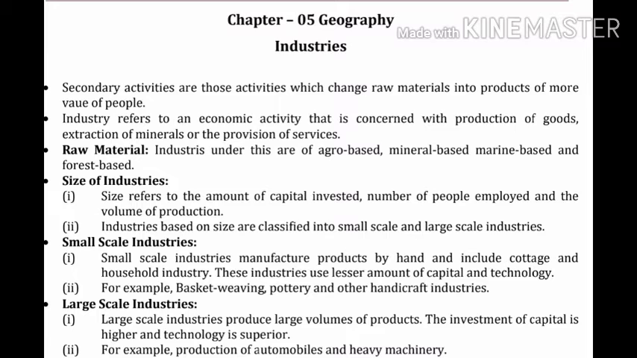Now go to the next topic, size of industries. Point number 1. Size refers to the amount of capital invested, number of people employed, and the volume of production. Point number 2. Industries based on size are classified into small scale and large scale industries. Capital invested is defined as a sum of cash acquired by a company to pursue its objectives such as continuing or growing operation.